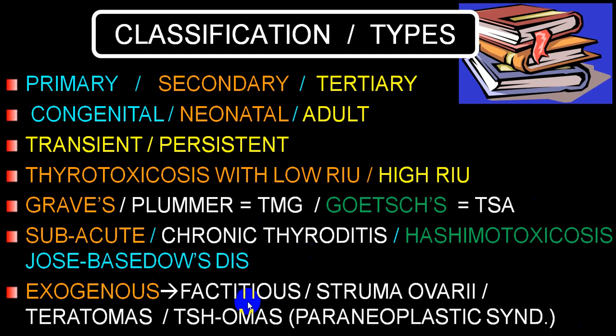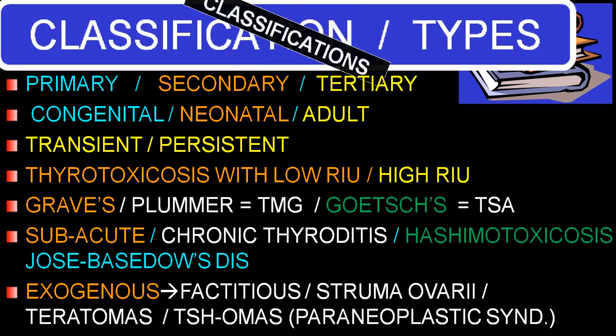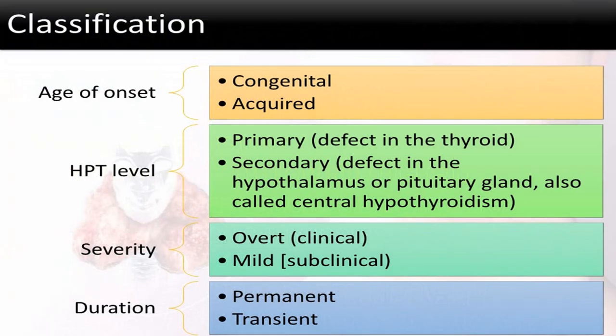You can have thyrotoxicosis secondary to causes other than the thyroid gland, like factitious or iatrogenic, where a person is consuming levothyroxine from outside for hormone replacement therapy in hypothyroidism, or a person can have external secretion of thyroid hormone which can result in thyrotoxicosis, like struma ovarii or testicular teratomas, or paraneoplastic syndrome, where we have TSHomas, tumors secreting TSH, like bronchogenic carcinoma, some of the GI tract tumors, etc. So these are all the different terms which are utilized in thyrotoxicosis.